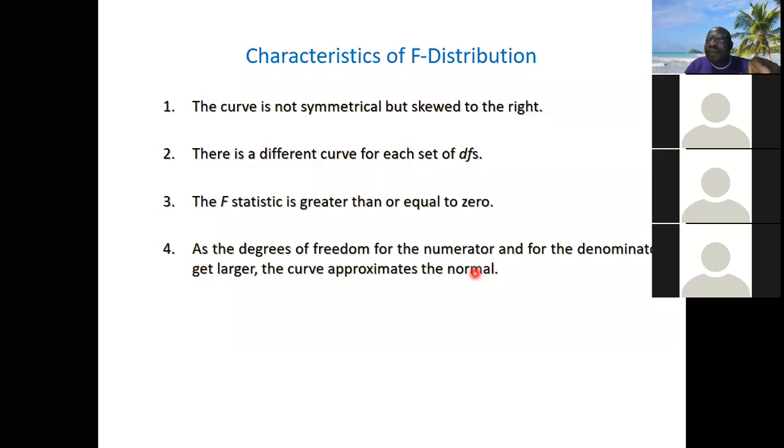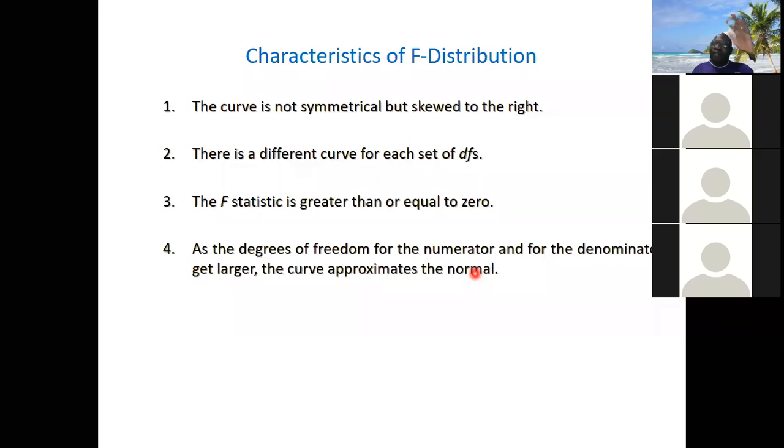The same thing, the F distribution is skewed also. You're going to see the origin. We talk about the origin of chi-square: when you square Z, which is the standard normal deviate, it gives you chi-square. If you divide two chi-squares, it gives you F.